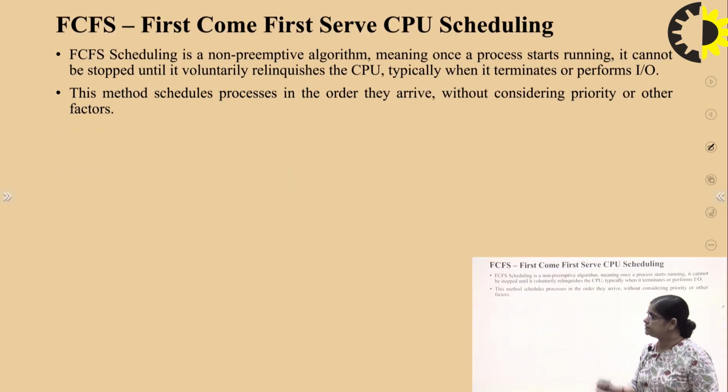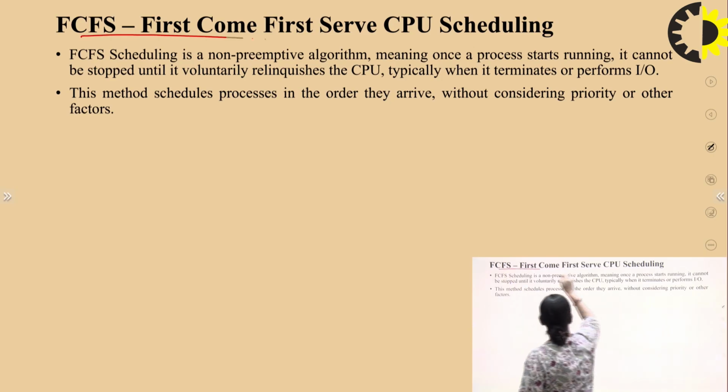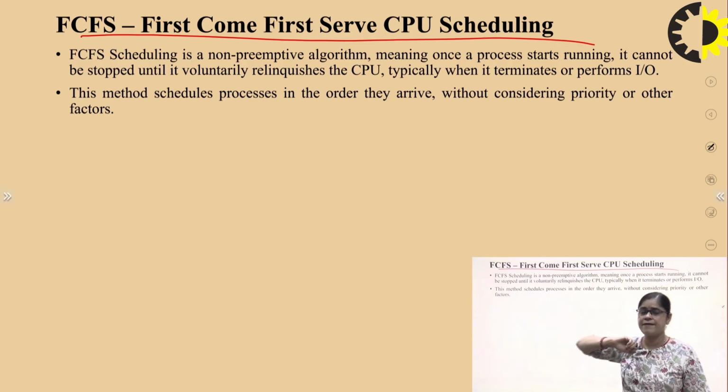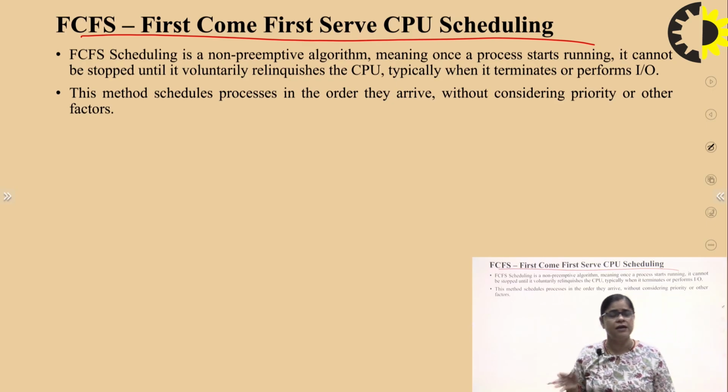Now, what we are going to discuss next is FCFS, that is the first come first serve scheduling algorithm. As the name suggests, I am taking it in very simple language: the processes are served as they come.